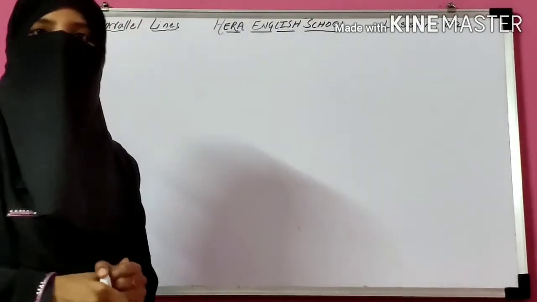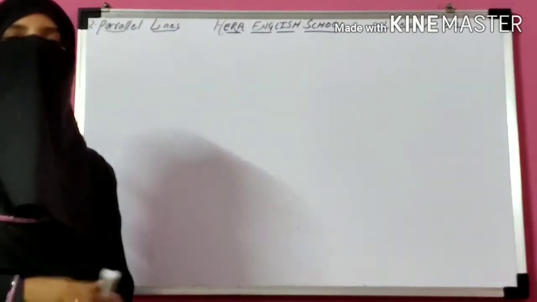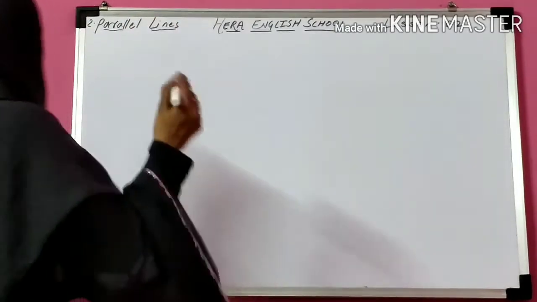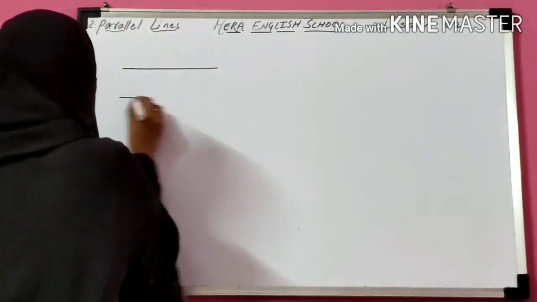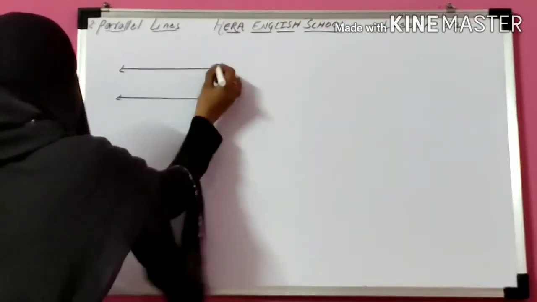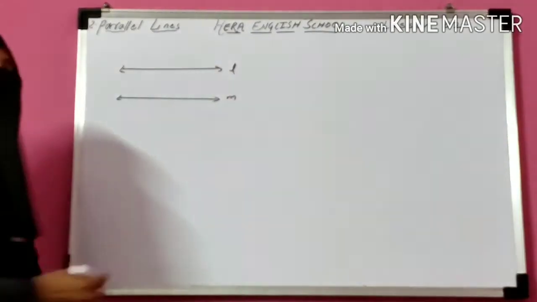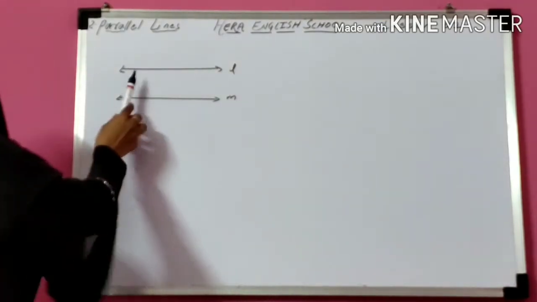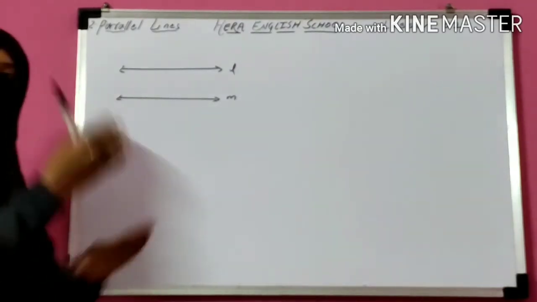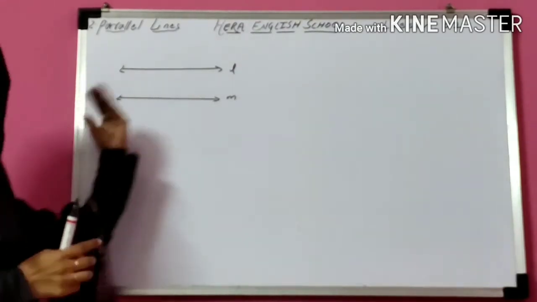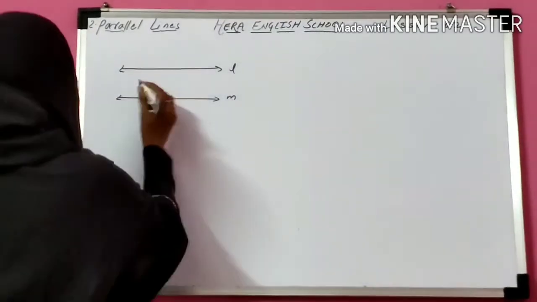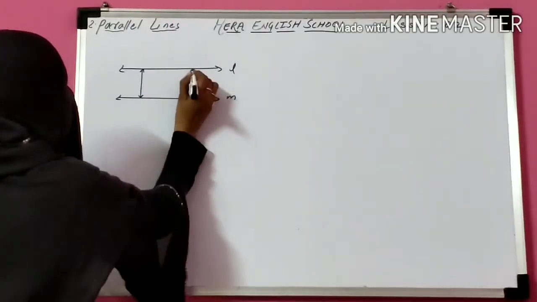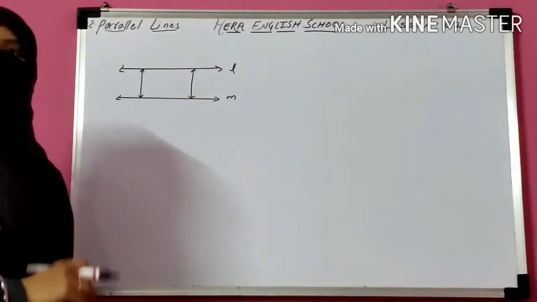The lines which do not intersect each other and pass at the same distance are called parallel lines. So here line L and line M are the parallel lines. Again I am repeating, these lines do not intersect each other, and the distance between these two lines is the same. So this type of lines are called parallel lines.